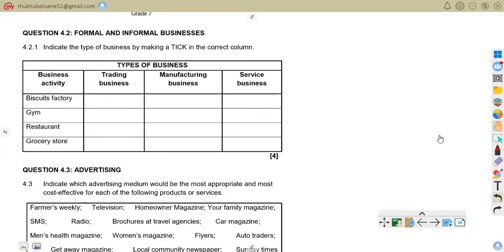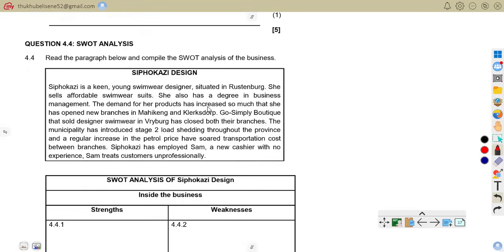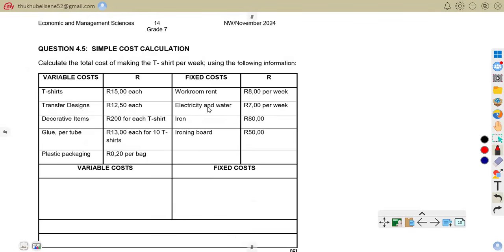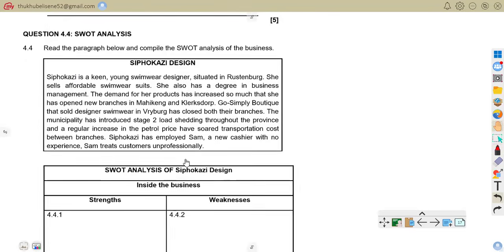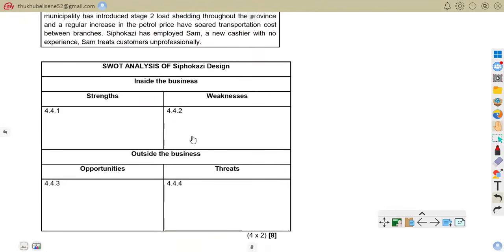That's all about formal and informal business. So indicate the type of business by making a tick in the correct column. We have business activity, we have trading business, we have manufacturing business, we have service business. So we have biscuit factory, gym, restaurant, grocery store. Then we have to try by all means to classify them, whether they are trading business, manufacturing business, or service business. So we have to make what? A tick.